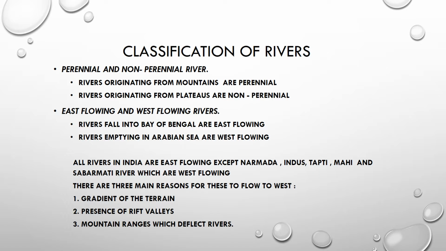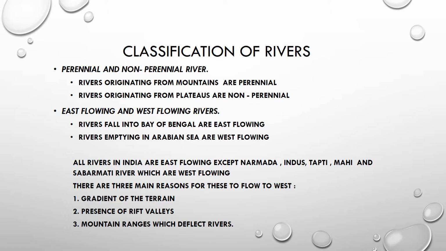Classification of rivers. Rivers are classified into perennial and non-perennial rivers. Rivers originating from mountains are called perennial rivers, and the rivers originating from plateaus are called non-perennial rivers. Another classification is east flowing and west flowing rivers.